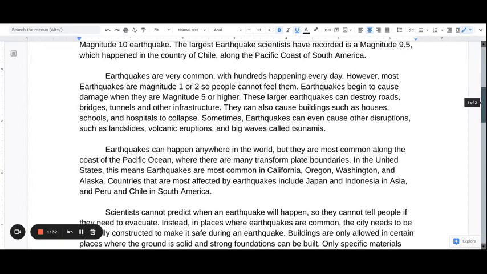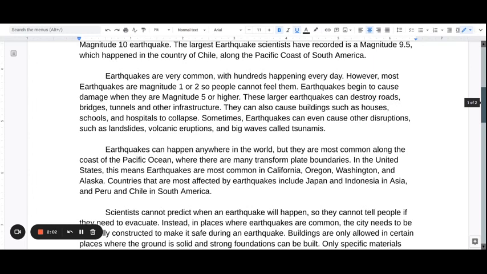However, most earthquakes are magnitude 1 or 2, so people cannot feel them. Earthquakes begin to cause damage when they are magnitude 5 or higher. These larger earthquakes can destroy roads, bridges, tunnels, and other infrastructure. They can also cause buildings such as houses, schools, and hospitals to collapse. Sometimes earthquakes can even cause other disruptions, such as landslides, volcanic eruptions, and big waves called tsunamis.